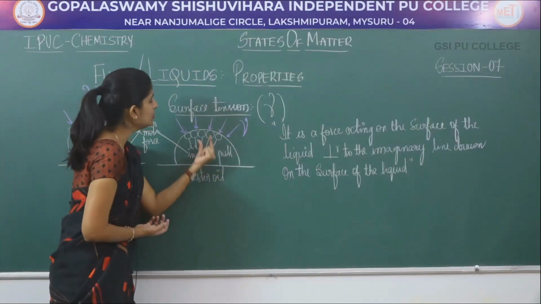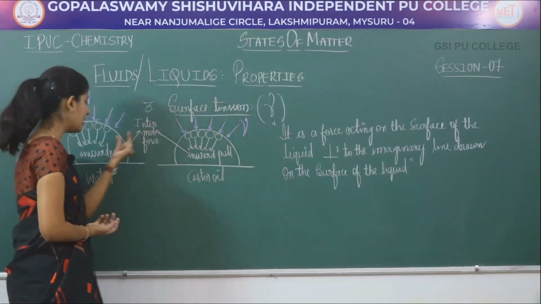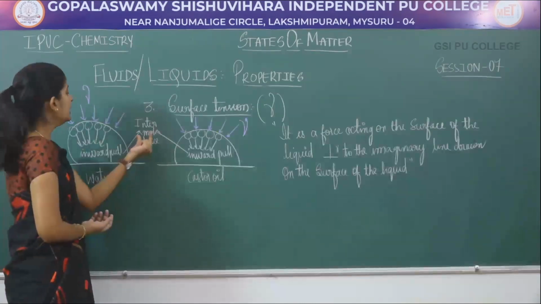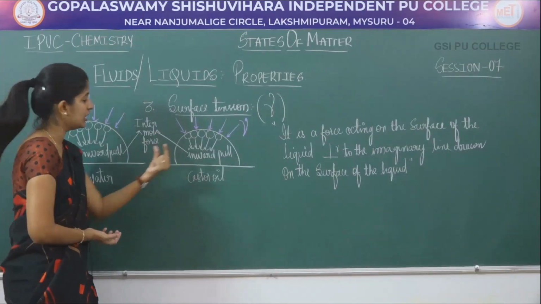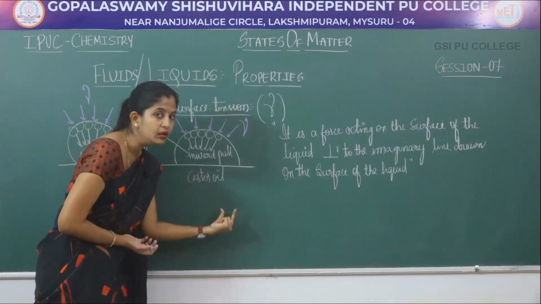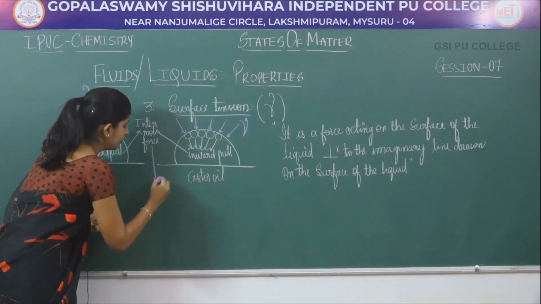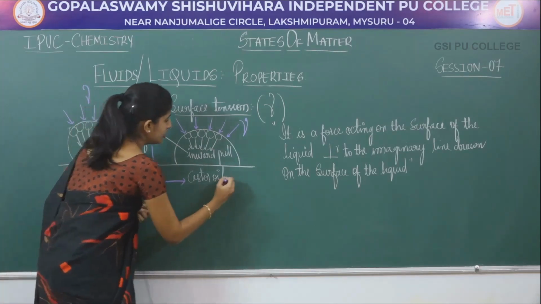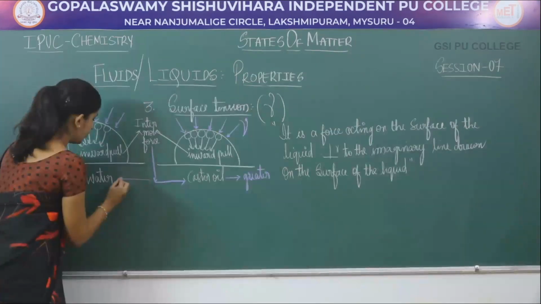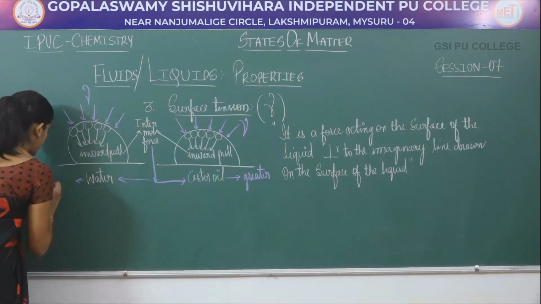Why is castor oil a more spherical liquid when compared to water? Because the intermolecular force of attraction in castor oil is greater when compared to water. The intermolecular force of attraction is greater for castor oil, whereas for water it is weaker.